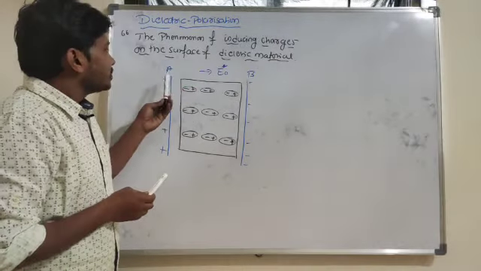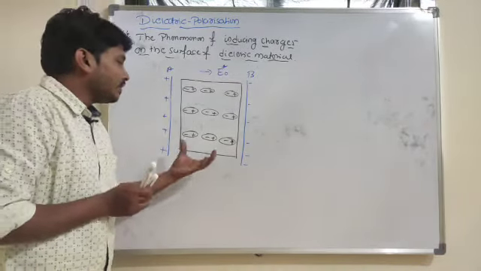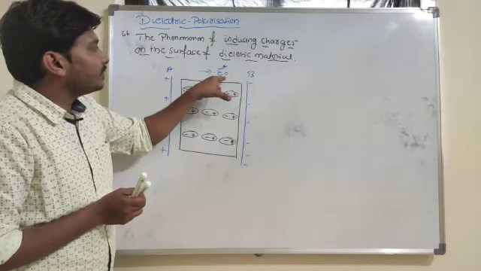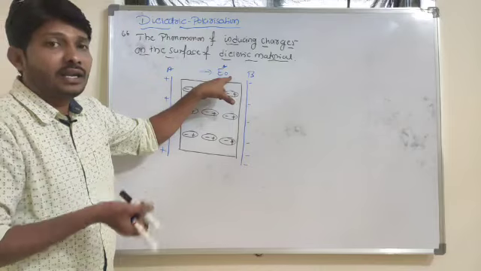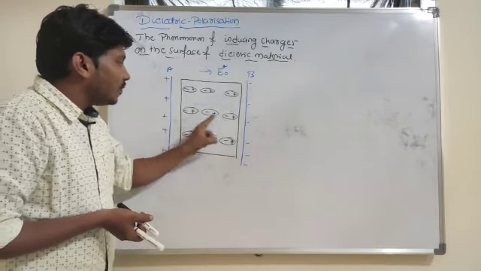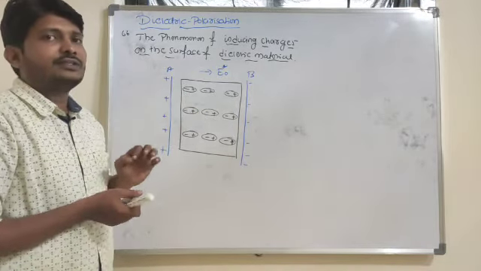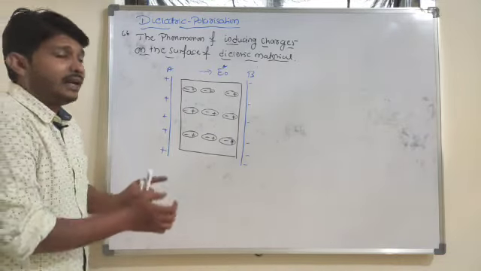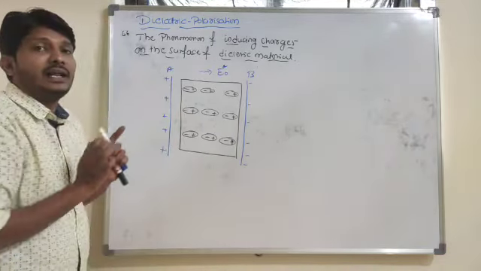Look here, between plates A and B, I will place one dielectric material. Because of the presence of the external electric field, all the molecules are oriented along a particular direction. Now I want to calculate the net electric field inside the dielectric material.